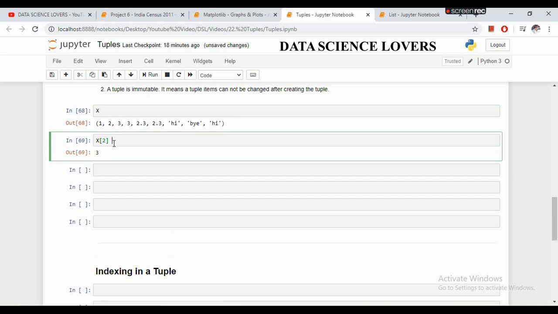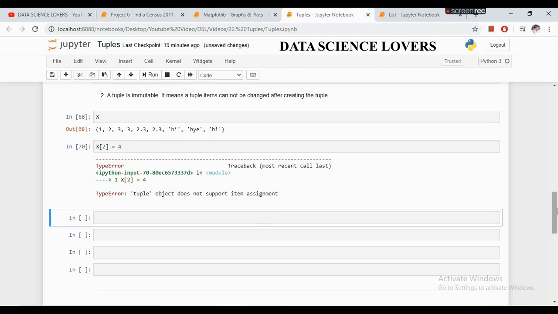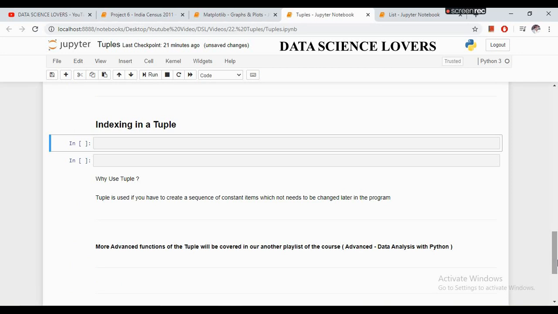Now if I want to change this 3 with 4, I can use this function, but it will show an error because a tuple doesn't support the change of items once a tuple is created. So this is the main difference between a tuple and a list. The items of a list can be changed while the items of a tuple cannot be changed once it is created.